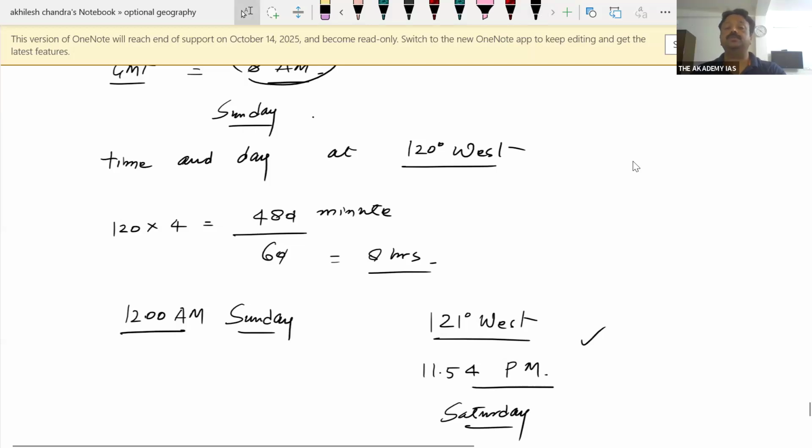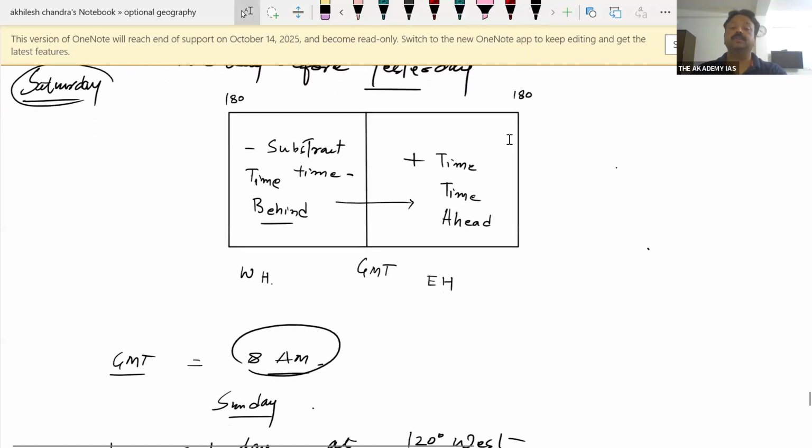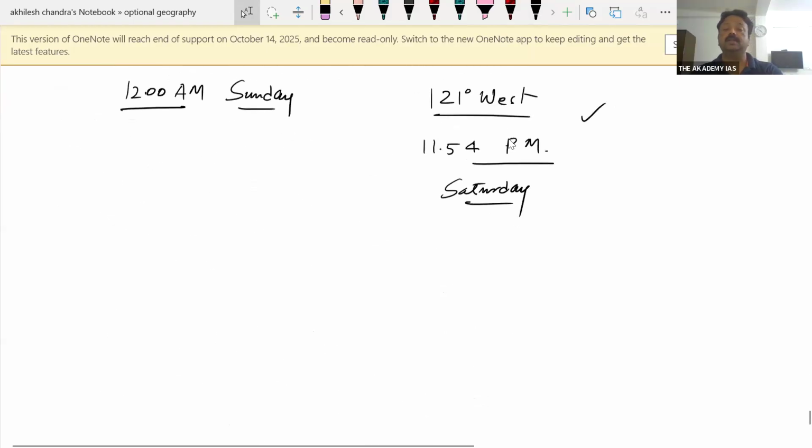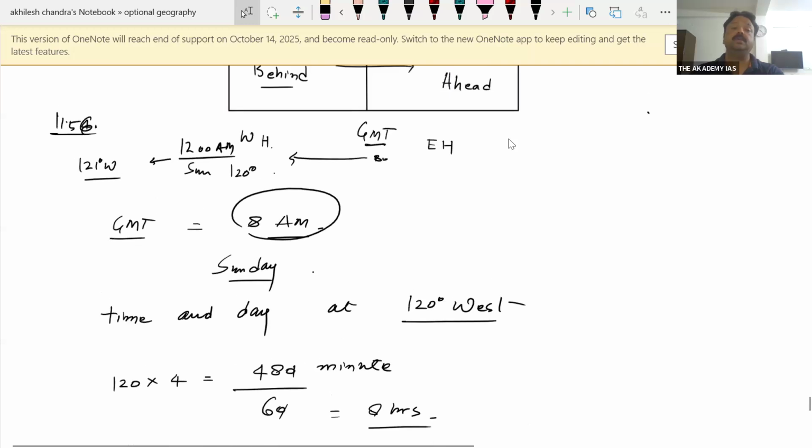So if you are moving towards west, you just subtract the time. So here GMT is what? 8 a.m. You are moving towards west for 120 degree. So you subtract the 8 hour, and there will be 12 a.m. And because it is 12 a.m. so we have Sunday. But इससे भी 1 डिग्री पहले यानी 121 वेस्ट के पास कितना टाइम होगा? तो 4 मिनट पहले और टाइम हो रहा होगा, तो 11:56 हुए होंगे बच्चे, not 54, यहाँ गलत लिख दिया है. 11:56, and the day will be one day before Sunday, and that is Saturday.